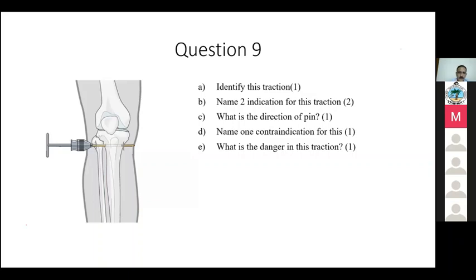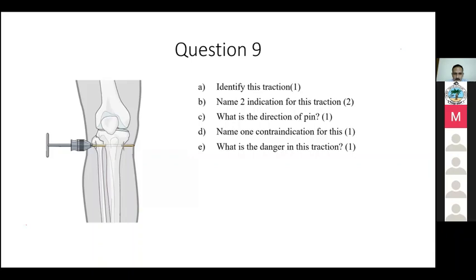Same way for the distal femur. For the distal femur, it's not very commonly done, but if you know, you can answer it. The superior pole of the patella, and the line intersecting the head of the fibula. Very good. But in Stewart, it is written that we have to insert from lateral only, though the neurovascular structures are medial.